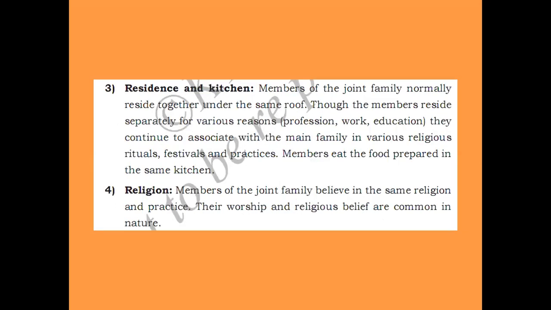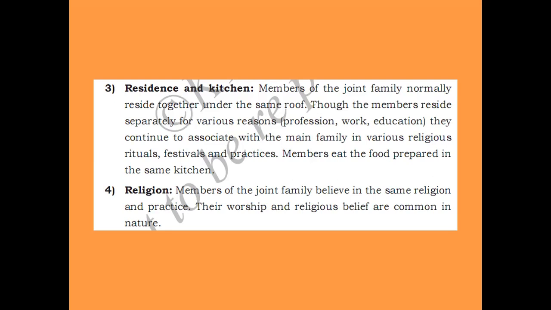Then residence and the kitchen. The members of the joint family normally reside together under the same roof. The third characteristic of this joint family is that all the members, although there are sometimes 20-30 members, live together under the same roof.